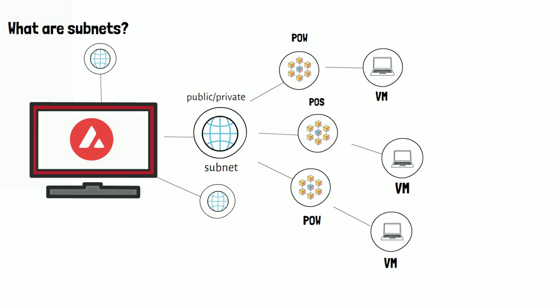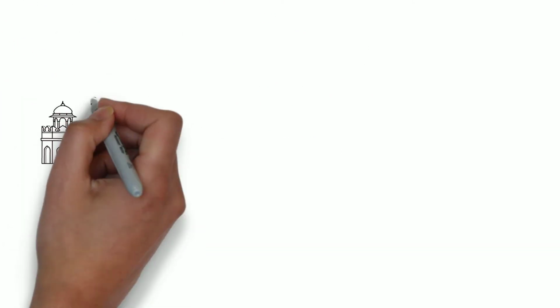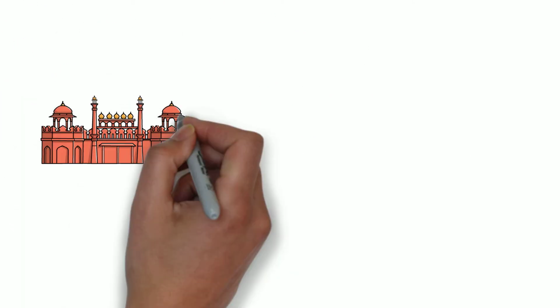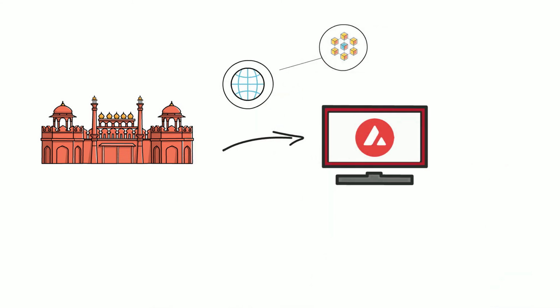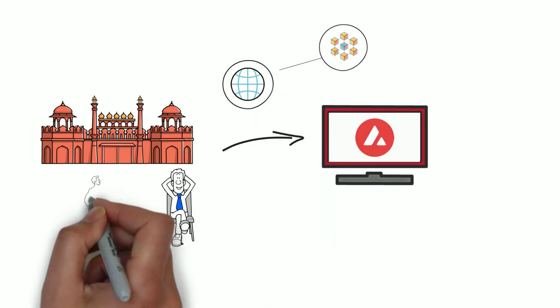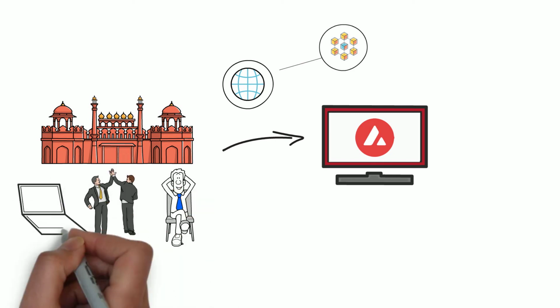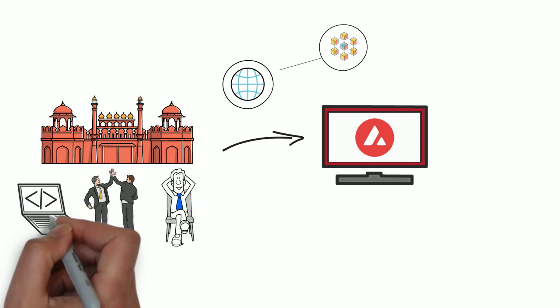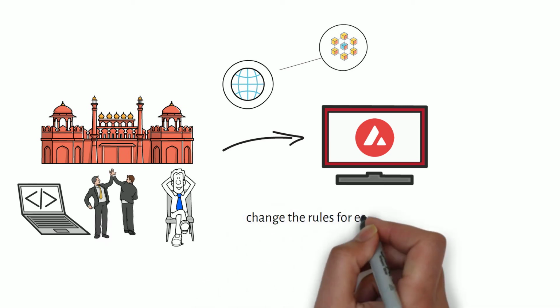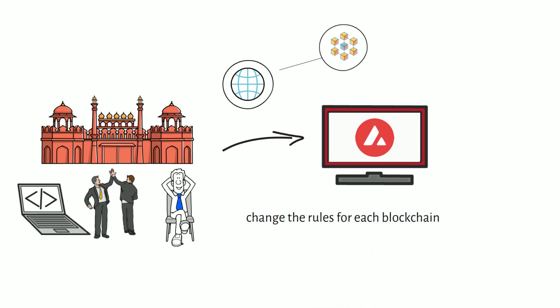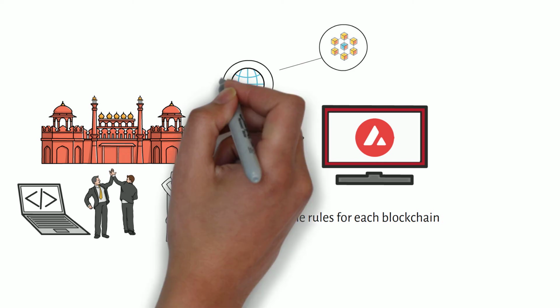Now, you might start to understand the purpose of this. If you are a government and you want the full power of the blockchain without developing the groundwork, you can just add a subnet in the Avalanche ecosystem. Maybe you are a government, maybe you are a business or an organization or some other protocol needing to use this very powerful tool without wanting to actually invest in something. In Avalanche, you can change the rules for each blockchain in your network. You can make it so that it is compliant across many different geographic or political requirements.